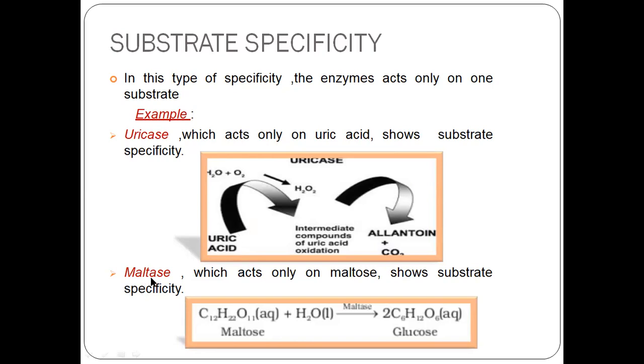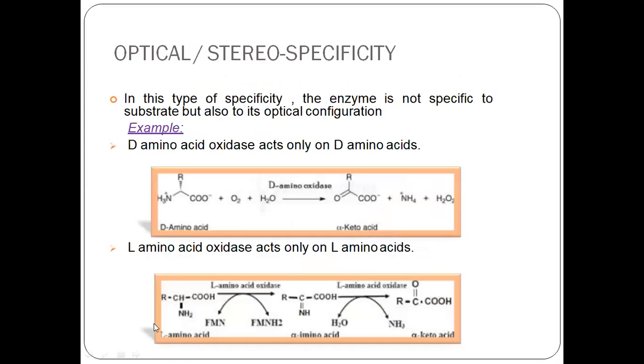For example, maltase also acts only on maltose. See here, maltose can be hydrolyzed into monosaccharides, that is, into glucose molecules, by maltase. Maltase will not accept any other substrate. It can bind only with maltose. It cannot bind with sucrose or any other substrate. So these are highly specific.